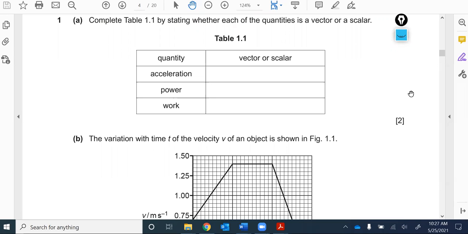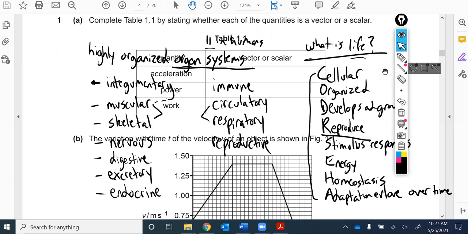Question 1 reads, complete table 1.1 by stating whether each of the quantities is a vector or a scalar. Let's use this as an opportunity to review.